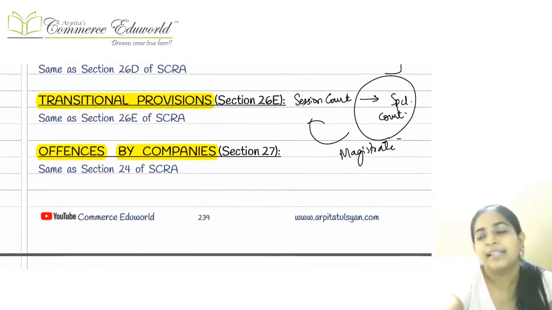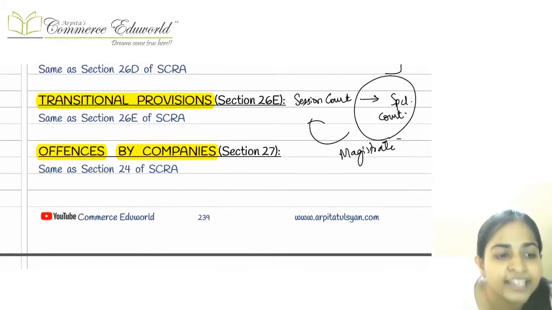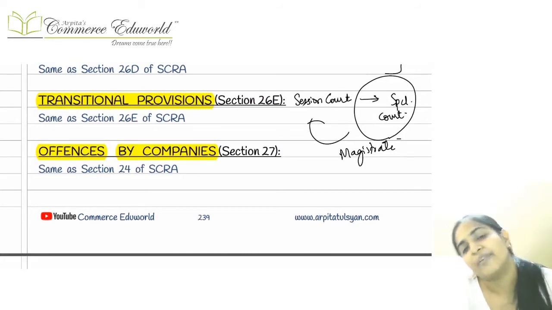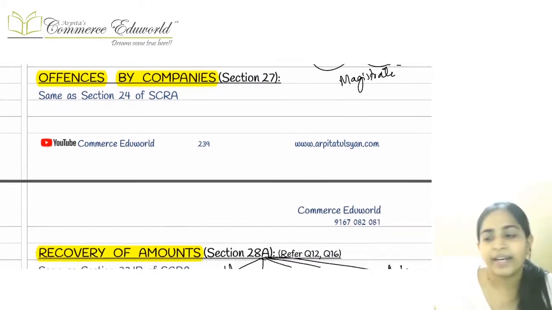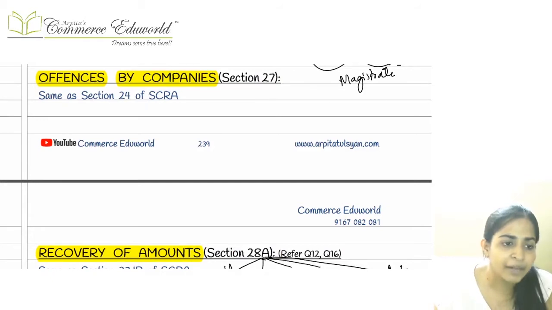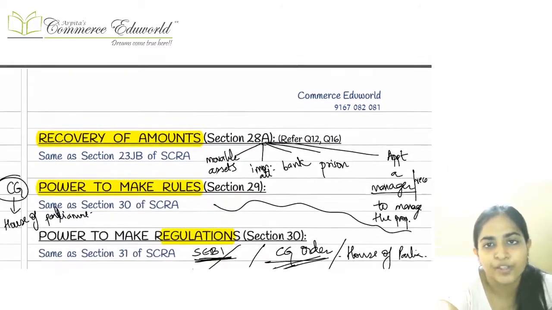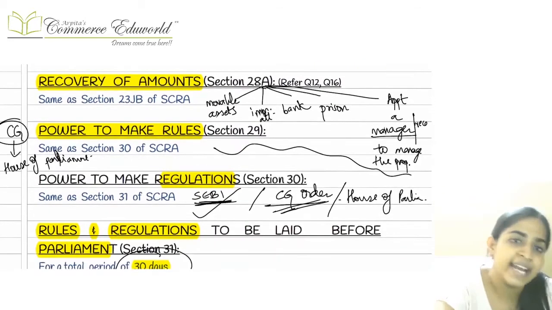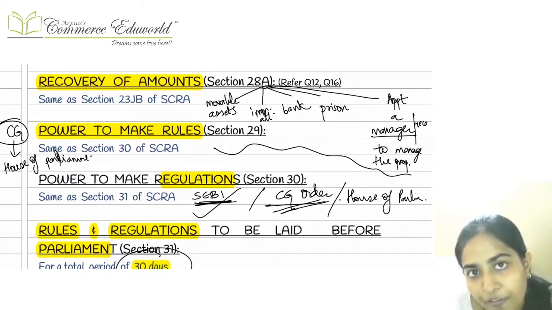And till the time the special courts are appointed, the case will be handled by the Session Court, and if there is no Session Court, then it will be handled by the magistrate. Next one, if there is any offence done by a company, then the person in charge would be liable, but in 2 cases he won't be liable: where he proves that this offence was done without his knowledge, or he had exercised due diligence to prevent such kind of offence.